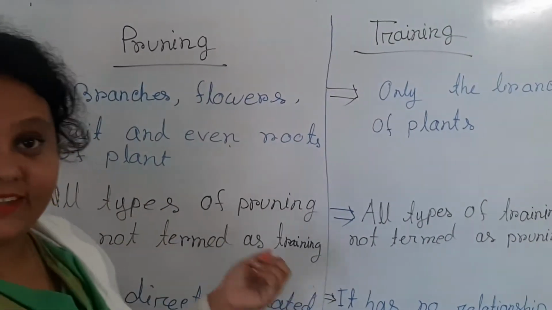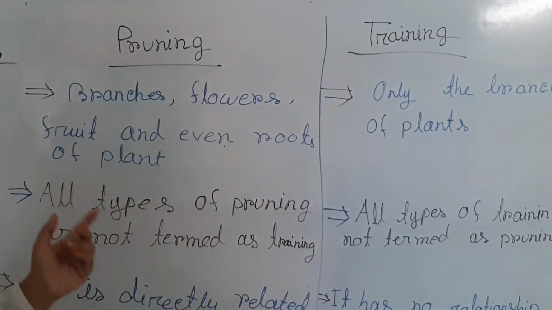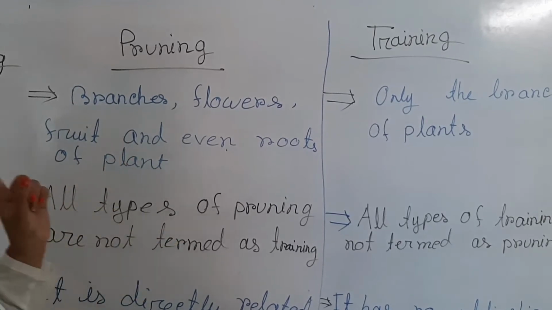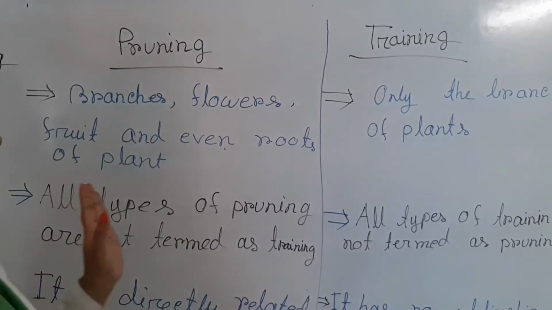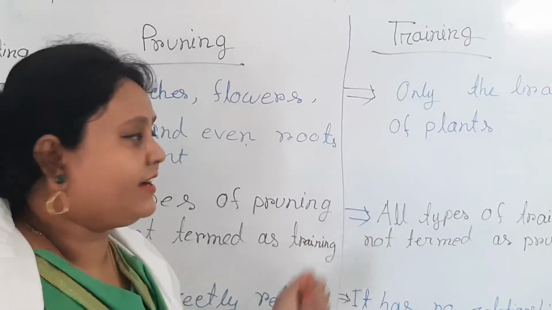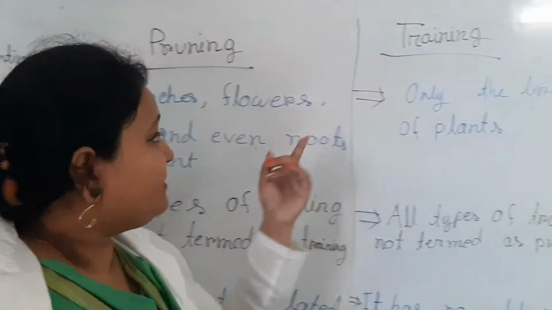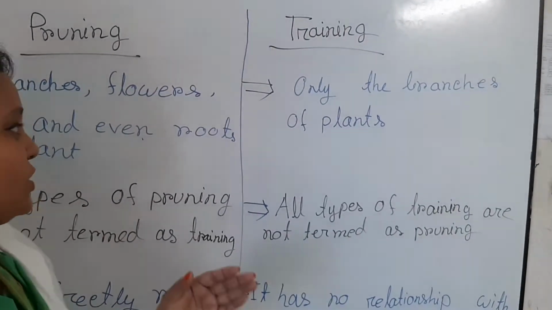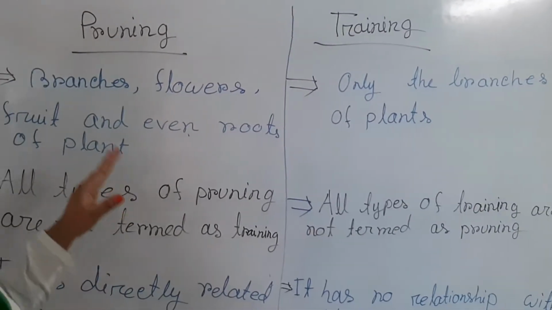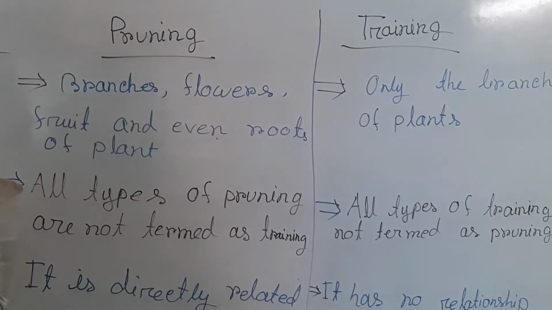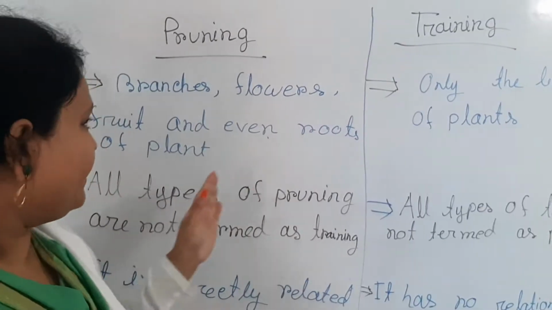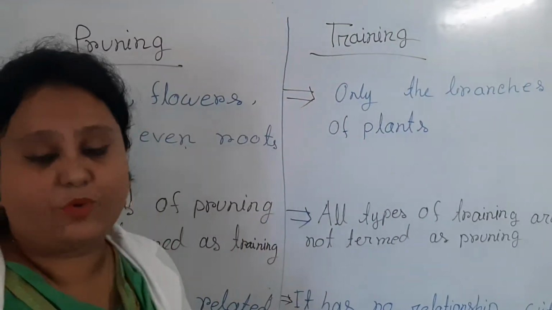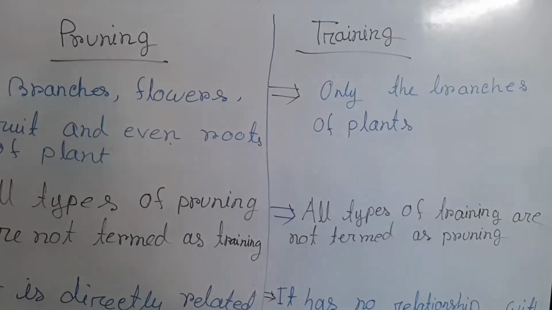Now, another difference between pruning and training is that pruning is done on the branches, flowers, fruits, even roots of plants, which are pruned or cut off. And in training, only the branches of plants are removed. So, every plant part, that is branches, flowers, fruits, even roots are removed in pruning, and only the branches of plants are removed in the case of training.